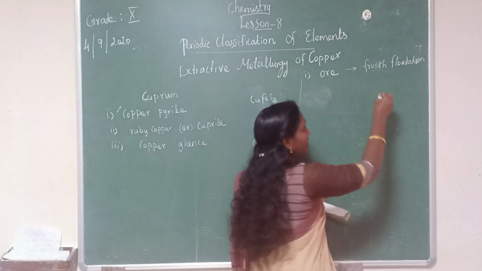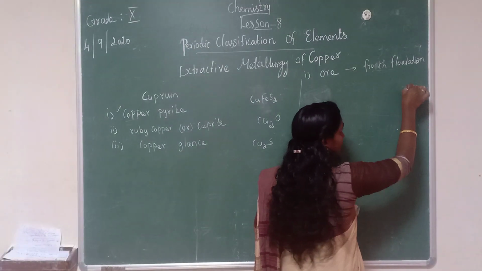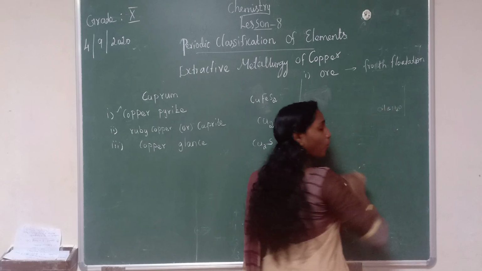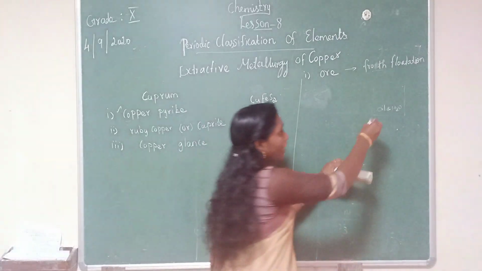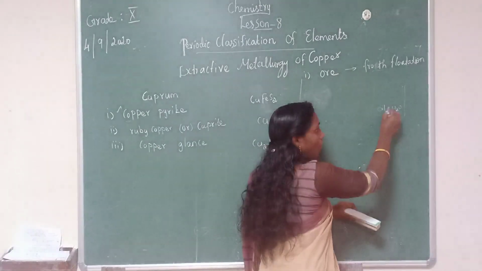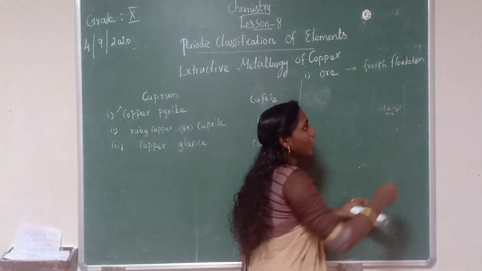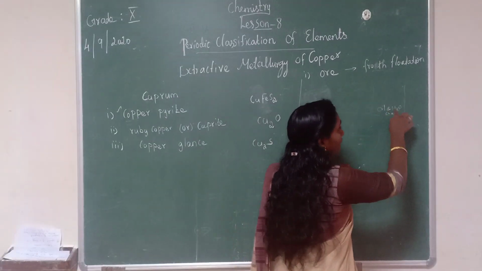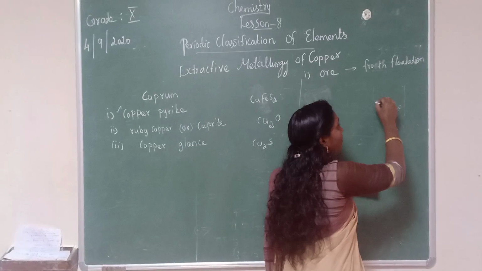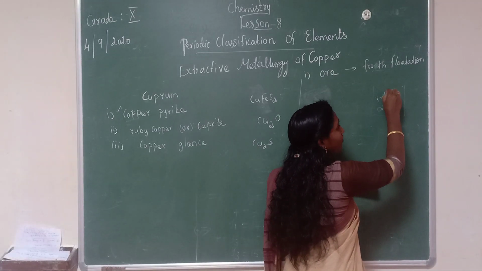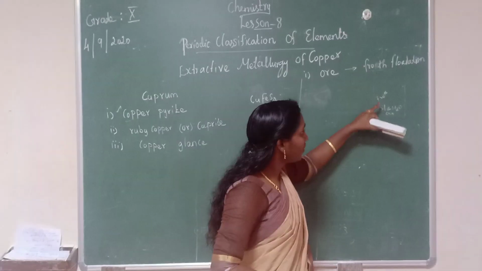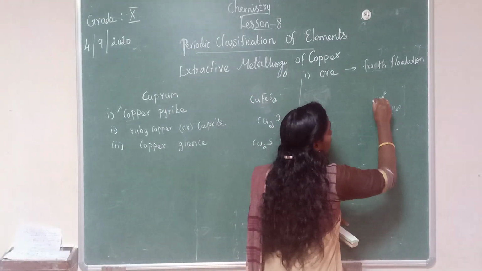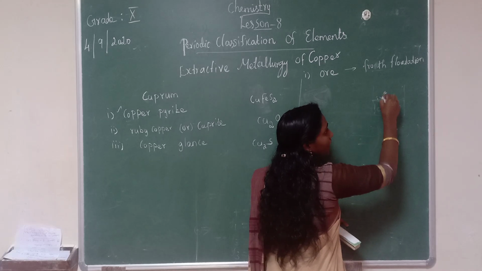Froth flotation method, you all know this method, already we learned. In this method we take one large tank containing oil and water. Then you have to take some crushed ore also. Oil, water and ore. When we pass compressed air, the oil mixes with the water and forms a froth. That means it forms a foam. Along with the foam, the lighter ore particles float to the surface of the tank.